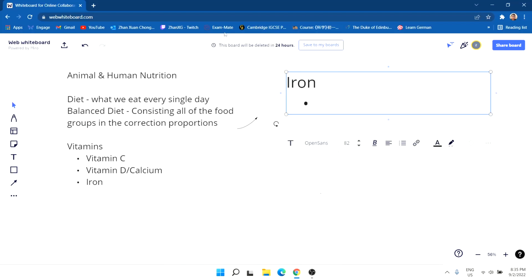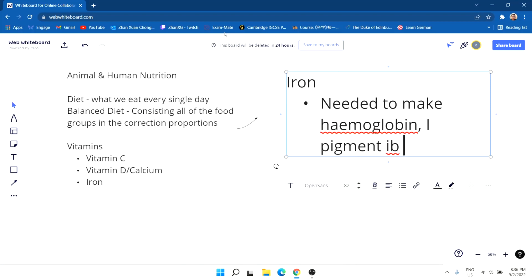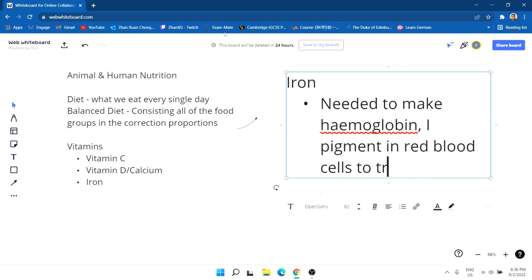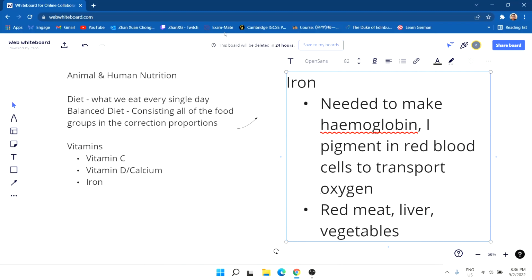Okay, iron is needed to make hemoglobin. So it's basically a pigment in red blood cells to transport oxygen. And then for iron, sources contain red meat, liver, leaf vegetables, also very green ones, usually green ones. Okay,